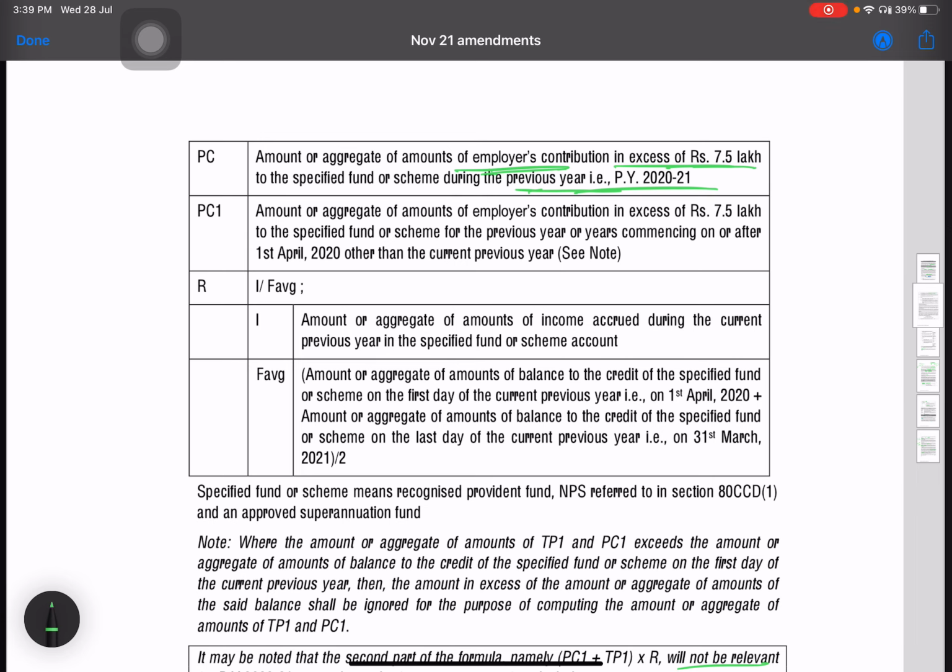Okay, so the value of I is amount or aggregate of amounts of income accrued during the current year in the specified fund.